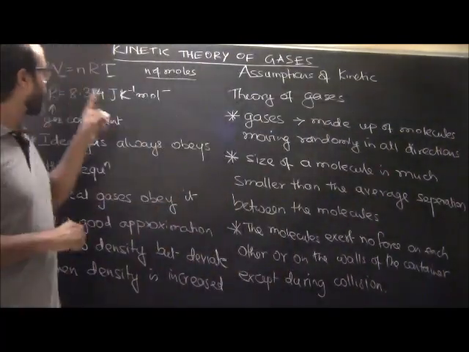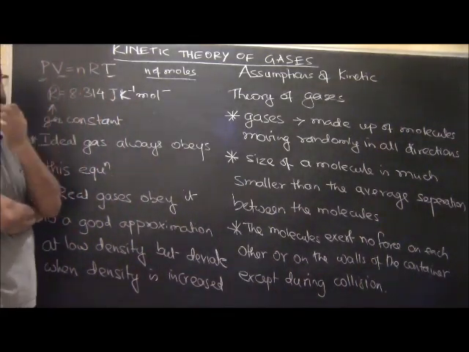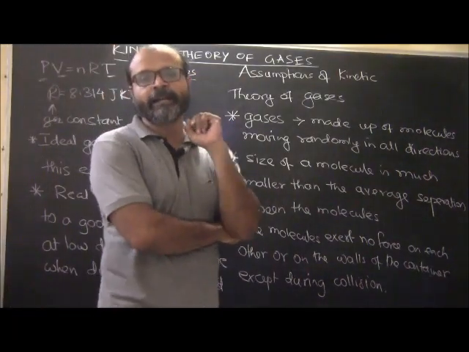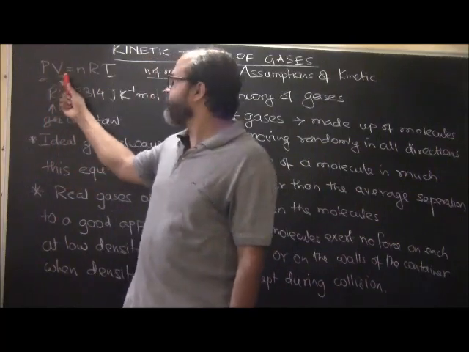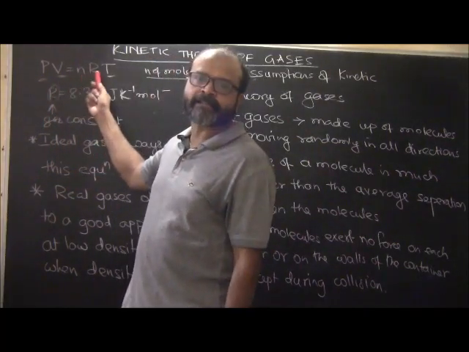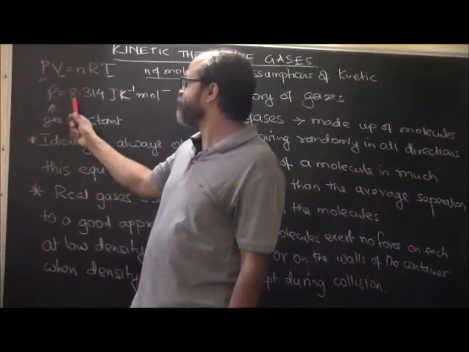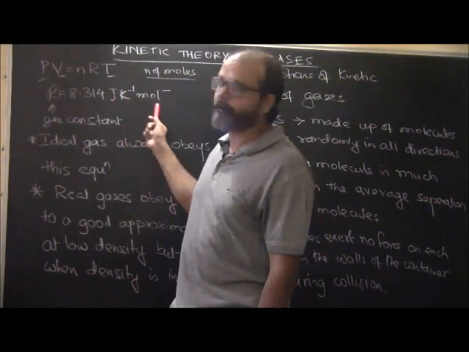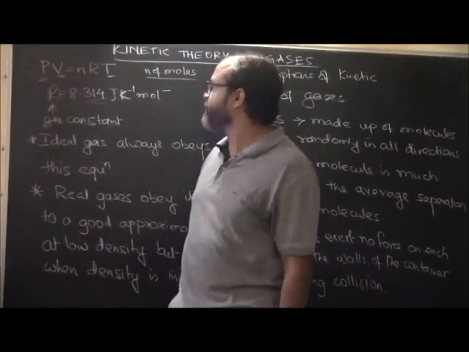So here we will talk about the ideal gas equation. The ideal gas equation here is PV = nRT. What do we mean by PV = nRT? We mean the pressure of the gas, the volume of the gas, and the number of moles of the gas. R is the gas constant, equal to 8.314 joules per Kelvin per mole. This is a gas constant that will be applicable for all ideal gases.